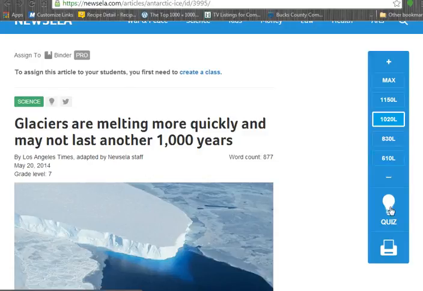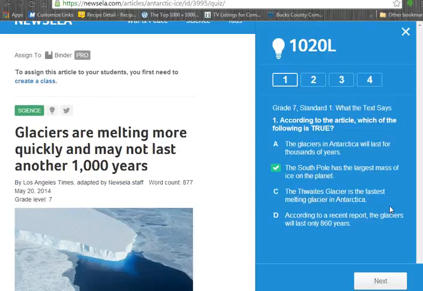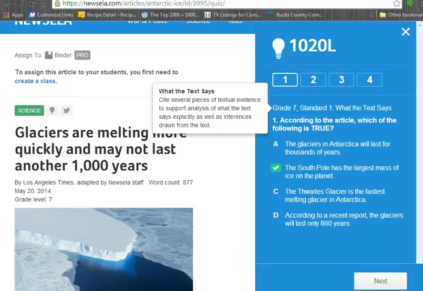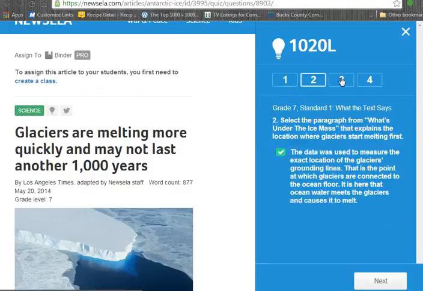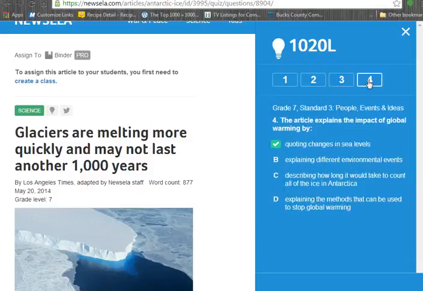The next thing I wanted to show you is that you can also access the quiz for the article, and all of the quiz questions are based off of Common Core standards. When I run my cursor over the standard at the top, it tells me that this question relates to this standard. And same for question 2, 3, and 4. All the standards are listed with the questions there.